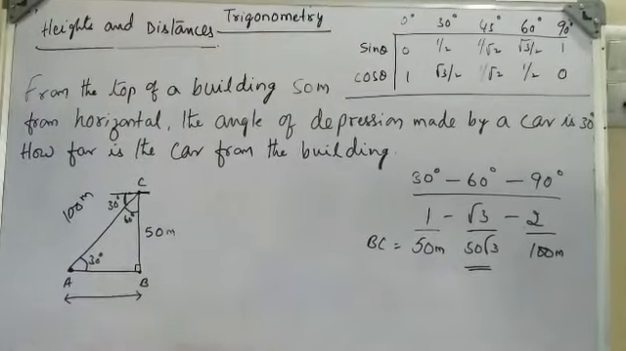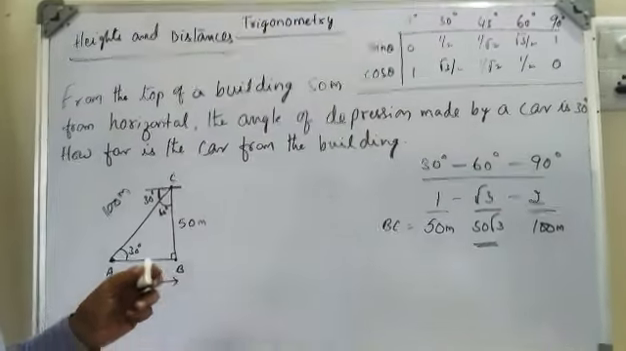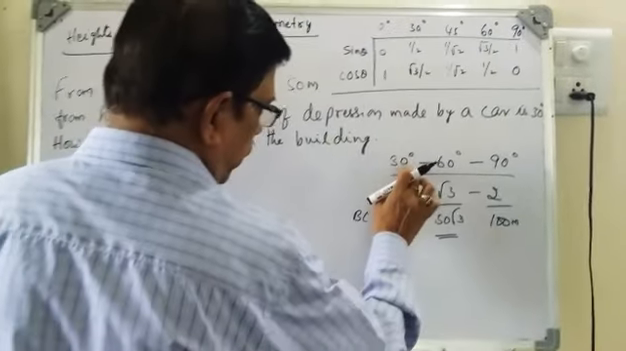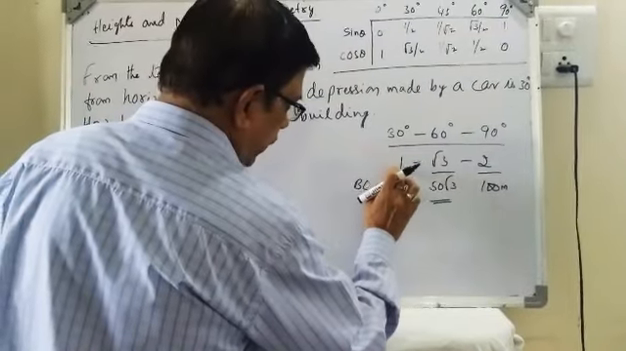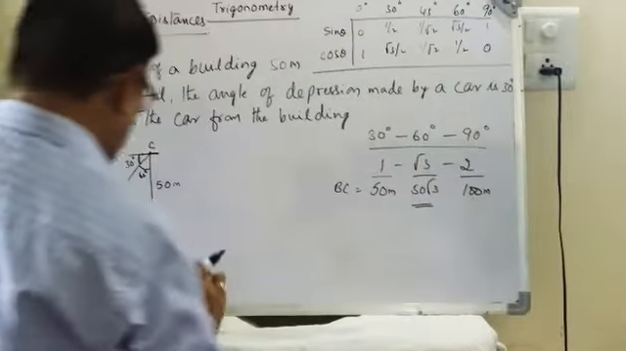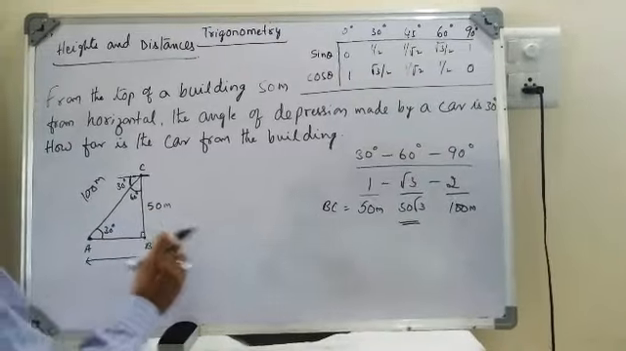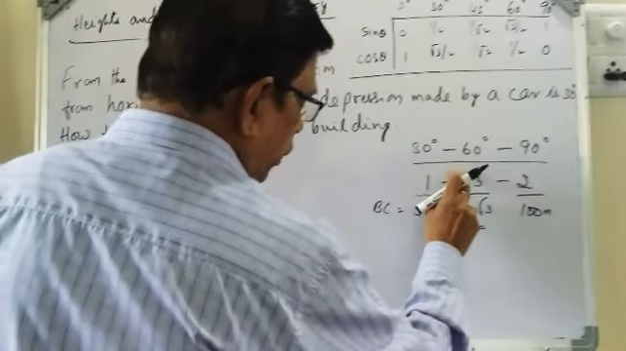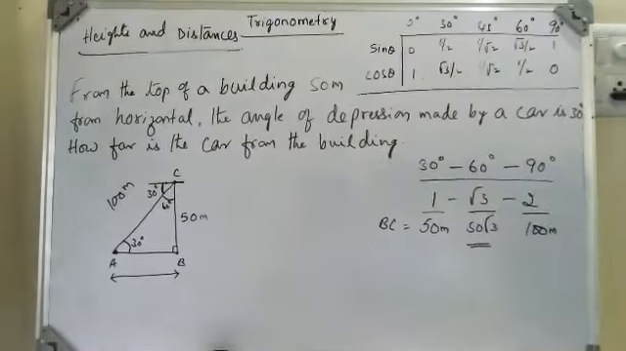Like this we can solve the problem when you go for competitive exams or bank exams. Instead of solving the problem in the long way, by following this trick for 30, 60 and 90 degrees, we take the ratio as 1 is to root 3 is to 2. Here we know the value, the side opposite to 30 degrees is BC. BC is equal to 50 meters. So one part is equal to 50 meters. Then root 3 into 50 is 50 root 3. 2 into 50 is 100 meters. Like this we can find out.